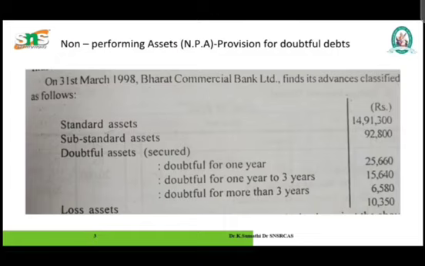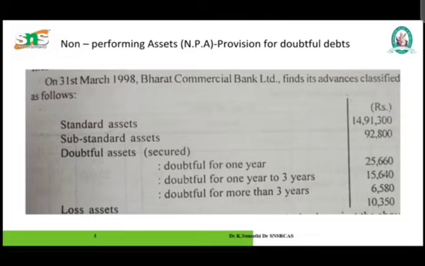The next one is doubtful asset. With effect from 31st March 2001, an asset is to be classified as doubtful if it has remained NPA for a period exceeding 18 months. These assets are so weak that their collection or liquidation in full is considered highly improbable. A loan classified as doubtful has all the weaknesses that make collection or liquidation in full highly questionable on the basis of currently known facts.